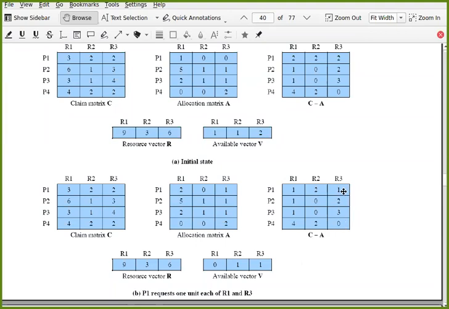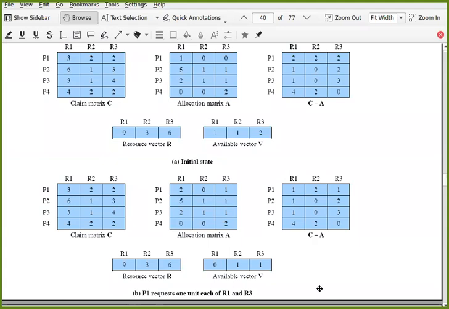But then P1 requires 1 unit of R1, which is not available. P4 requires 4 units of R1, which is not available. So none of these processes can proceed further. And this is the unsafe state. So you cannot allow P1 to request 1 unit of R1 and 1 unit of R3. If you allow it, then you reach the unsafe state.